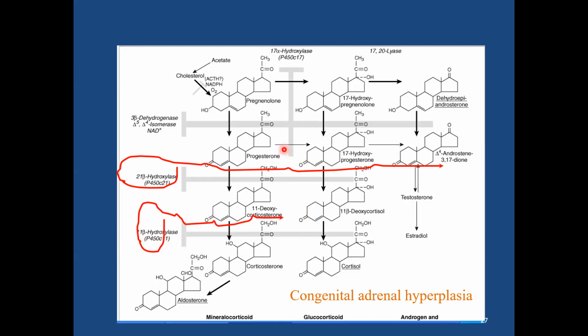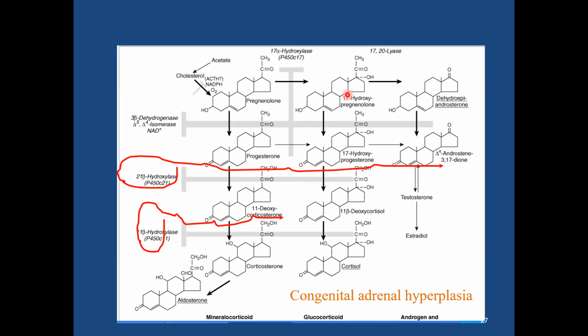Now if you see, once there is a deficiency of this enzyme, the glucocorticoid, that is cortisol, is not produced, which may make the pathway shift from the glucocorticoid pathway to the sex steroid pathway.